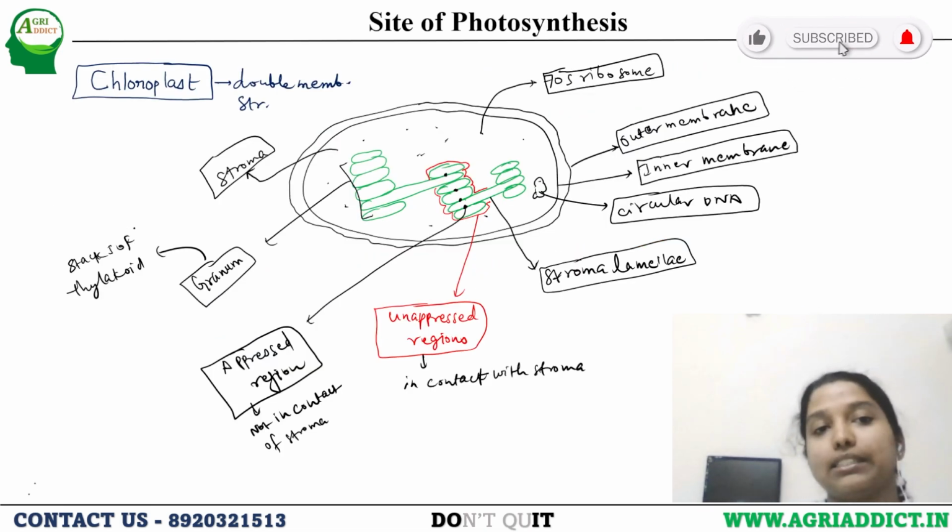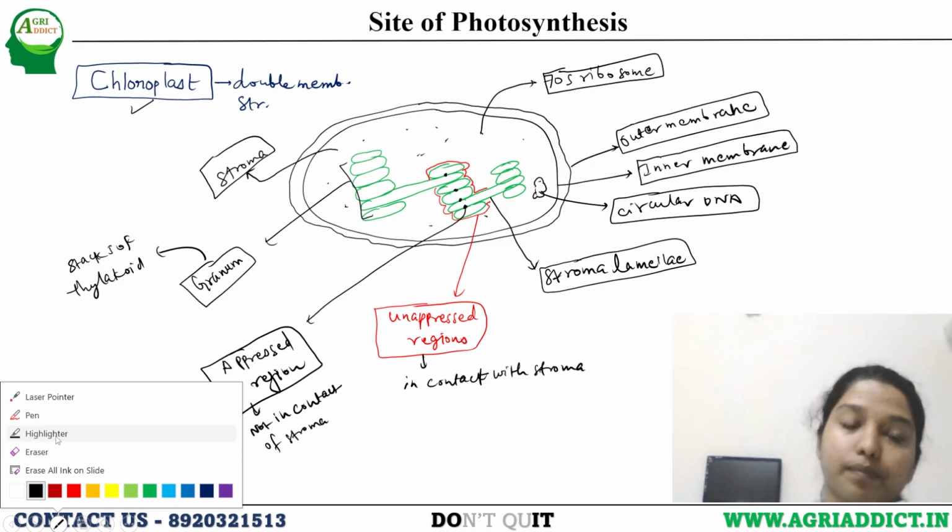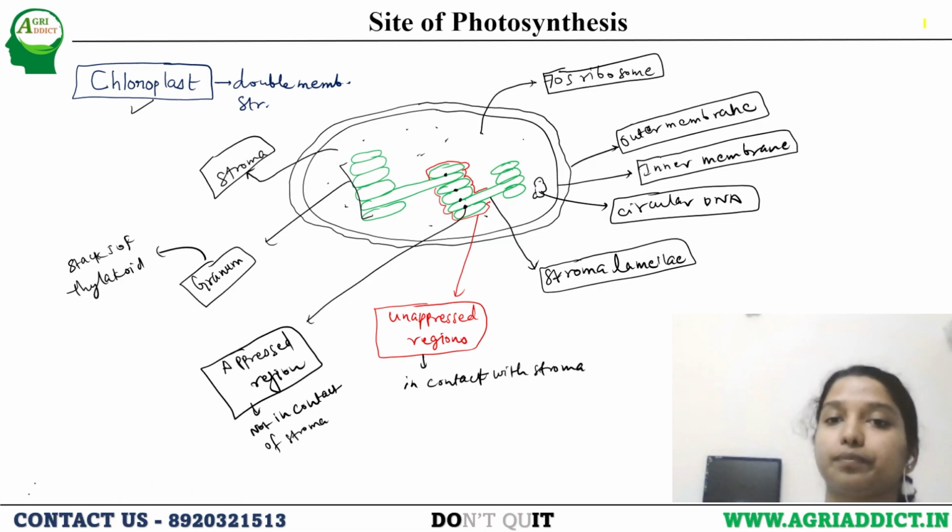The site of photosynthesis is nothing but the chloroplast, which is a double membrane organelle. So how does it look? First is the outer membrane.